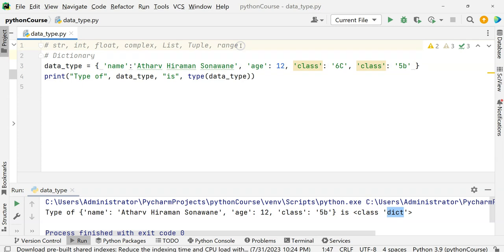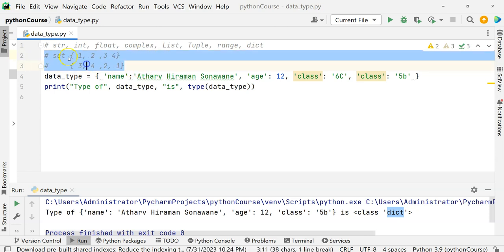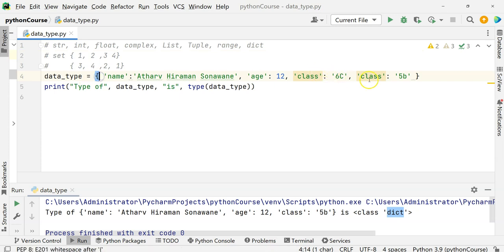So we saw dictionary, right? Let's go to the sets now. So set is again a collection which is unordered, mutable and unindexed. We already know, right? Let's say this is a set in mathematics. This is same as like this. So you can write these elements in any order. It really doesn't matter. Order doesn't matter, but both the things are same. So that's how sets are also written.